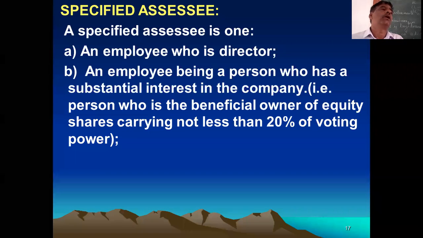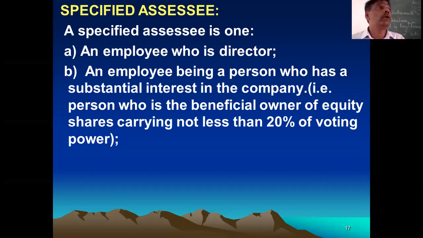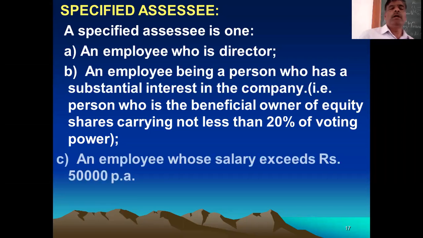That employee is called a specified assessee. And third is an employee whose salary exceeds 50,000 per annum. If the salary exceeds 50,000 per annum, then that employee is called a specified assessee. These 3 points you remember.